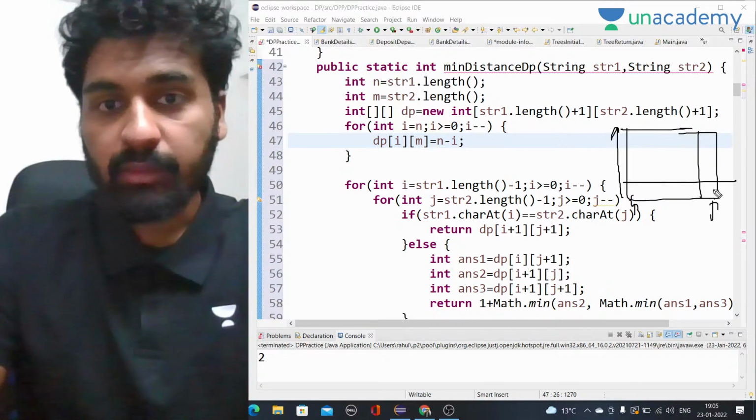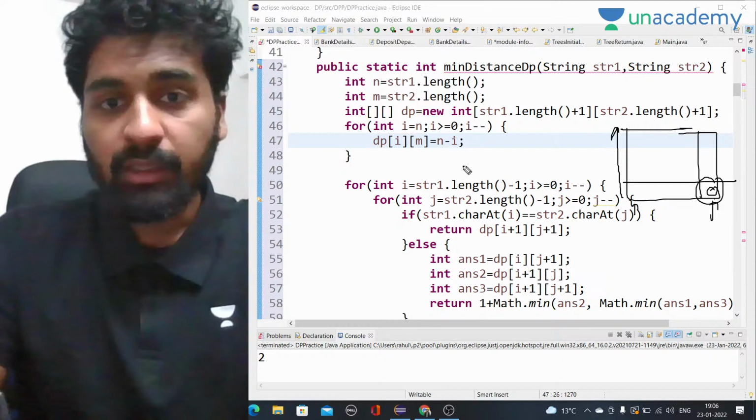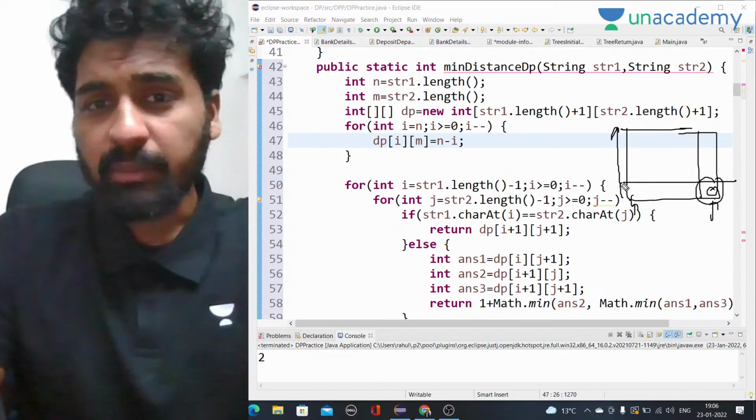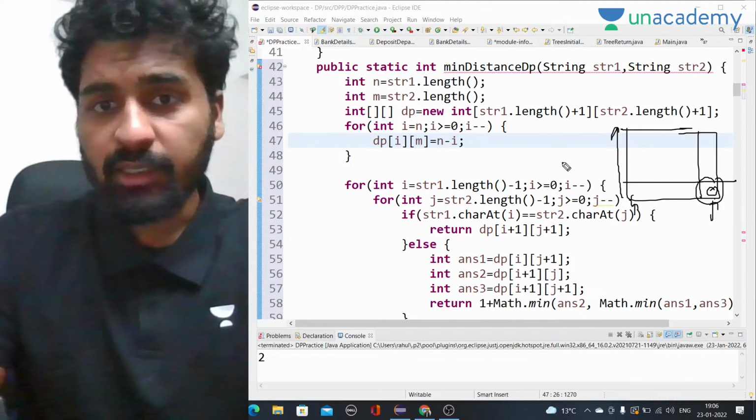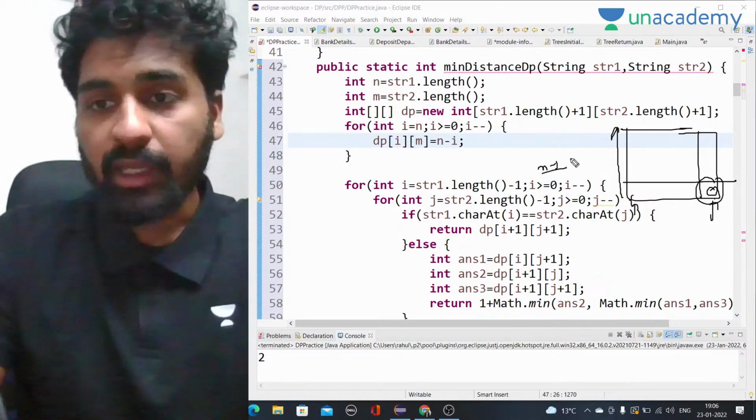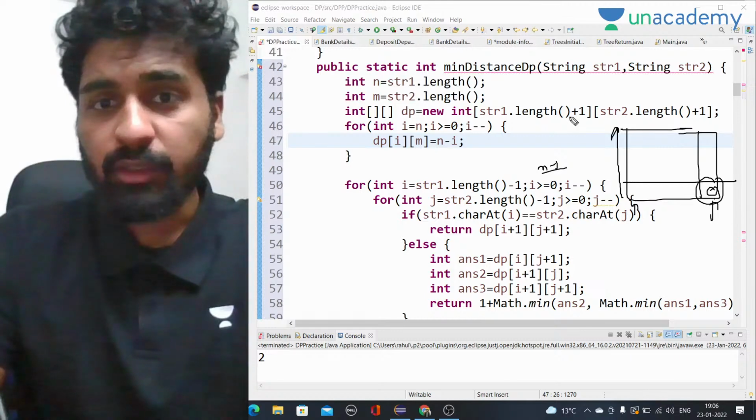Right now I'm here, dp of n m, and I'm going to put n minus i there. So n minus n there, so it will be 0. That is correct. Then it will move back, so i will be subtracted, so this will become i minus 1. I was n initially, then it will become n minus 1. n minus 1 means str1 dot length minus 1. That means this, right?